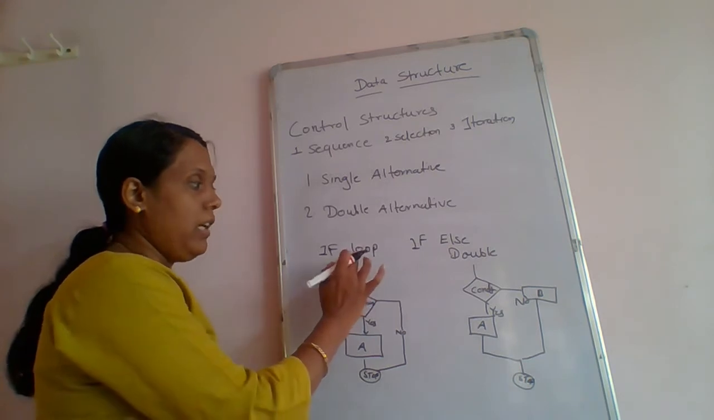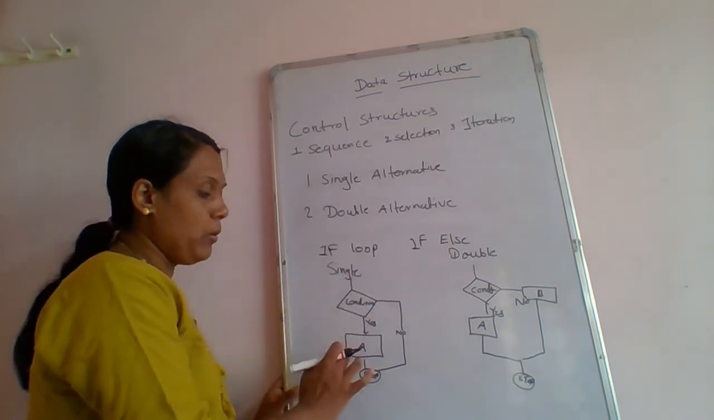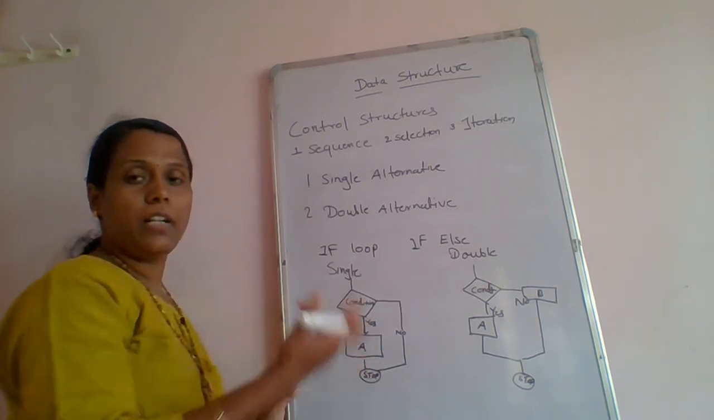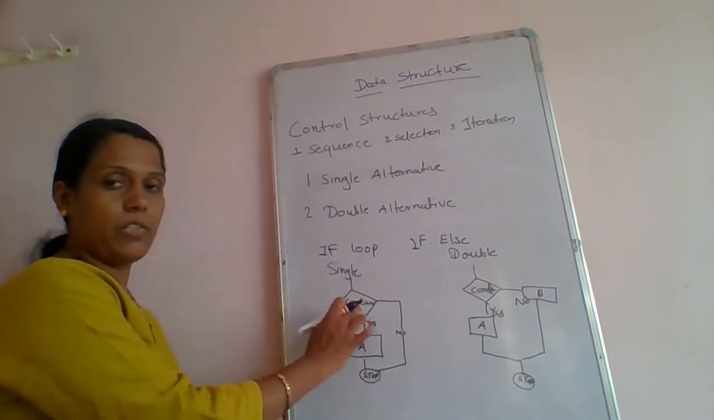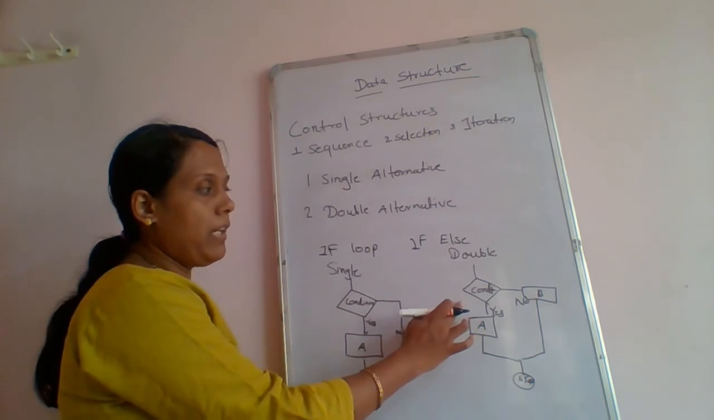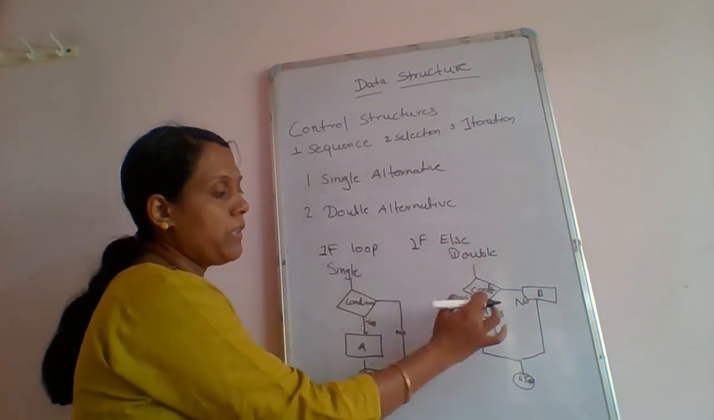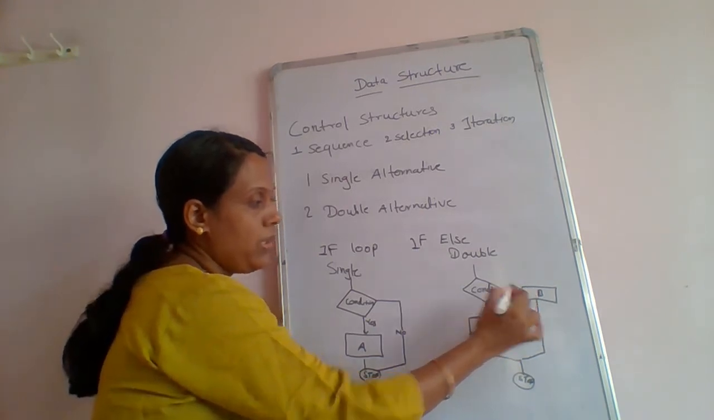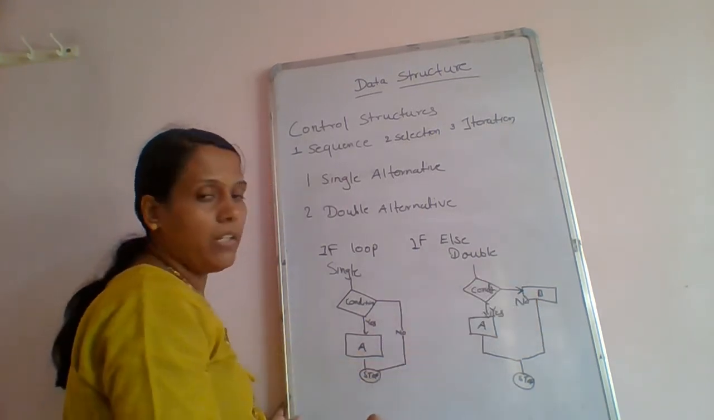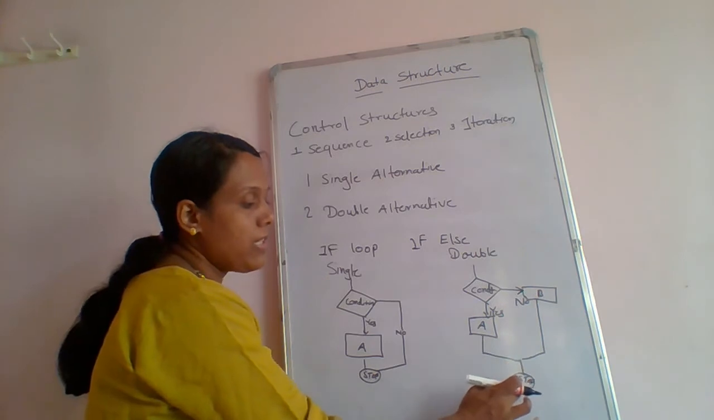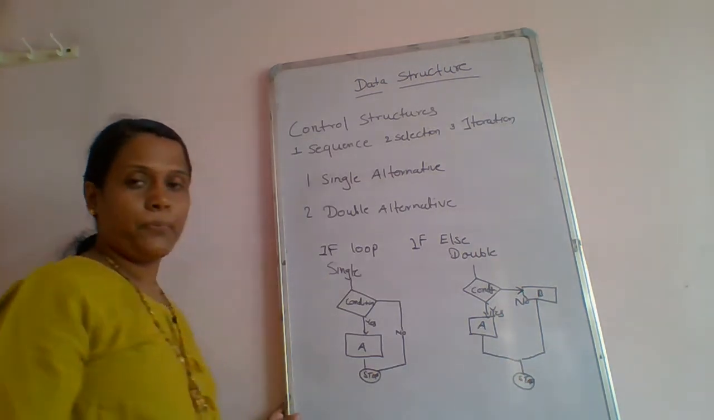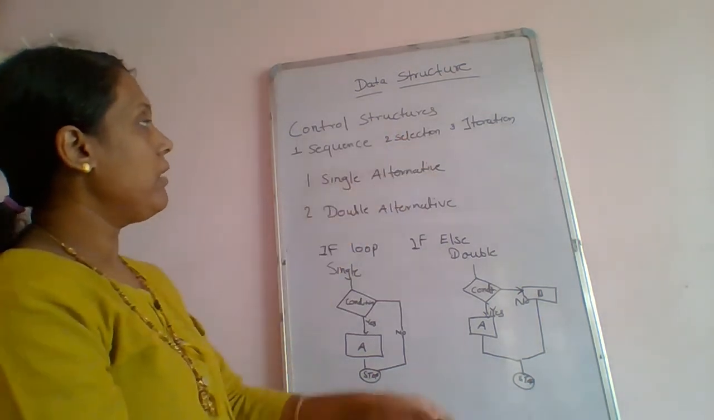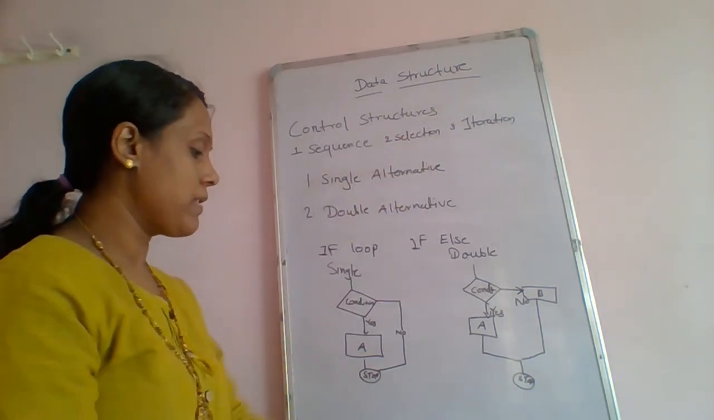Getting it? If loop, single alternative: only one result is there. We are not giving another part, that is, another alternative for the condition. And when we consider the double alternative, the if-else loop: if the condition is true, module A will execute. If the condition is false, module B will execute, and at the last, both will stop. It is called a double alternative. So it will come under the selection control structures.